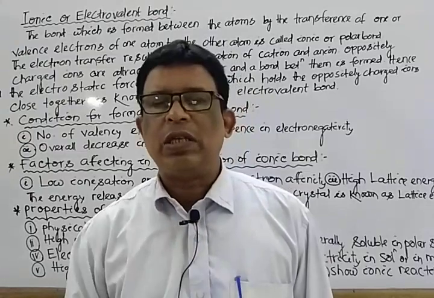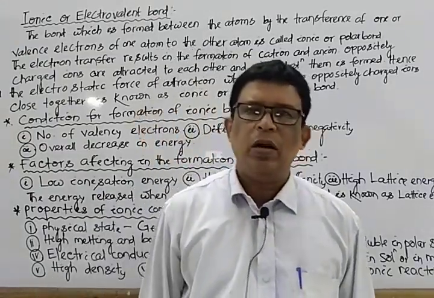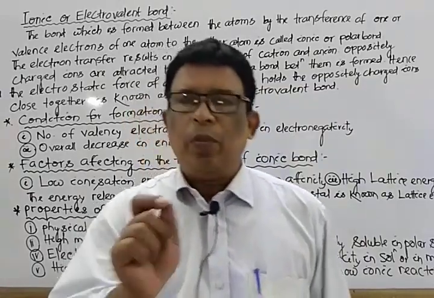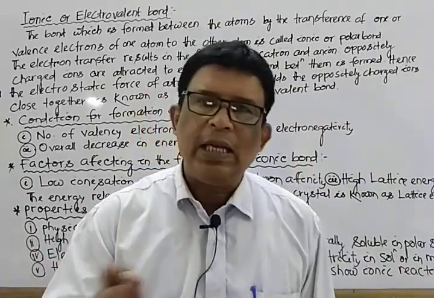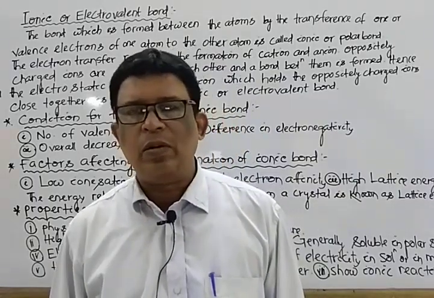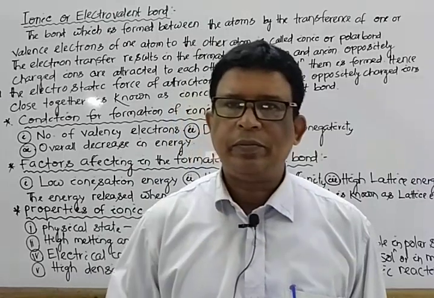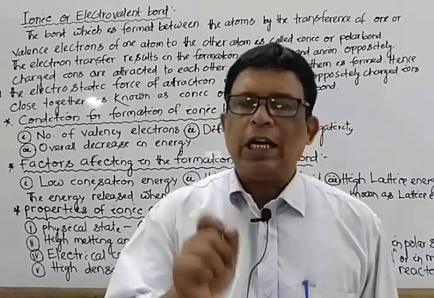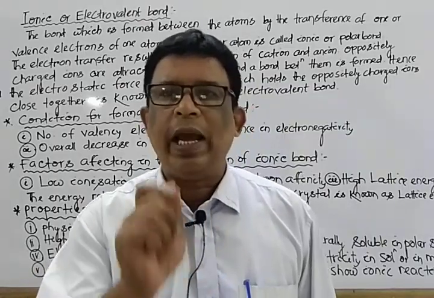Then we discuss the examples of formation of ionic bond. All of you know suitable examples: formation of sodium chloride, calcium chloride, magnesium chloride. These are some examples. So what happened? Let us discuss sodium chloride. Sodium, atomic number 11, has electronic configuration 2, 8, 1.